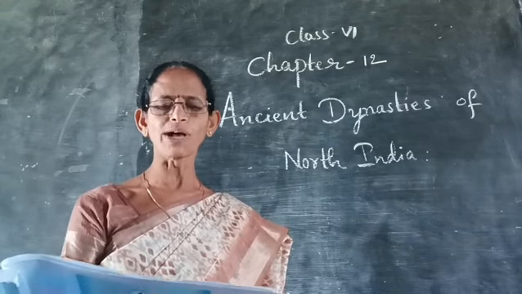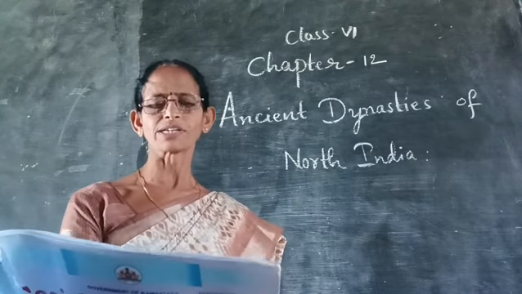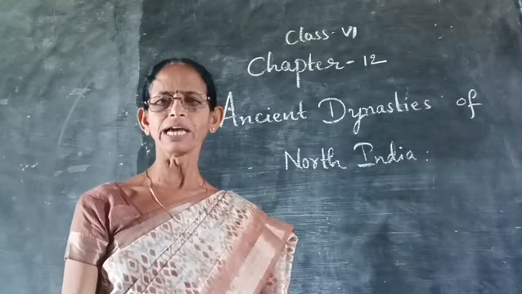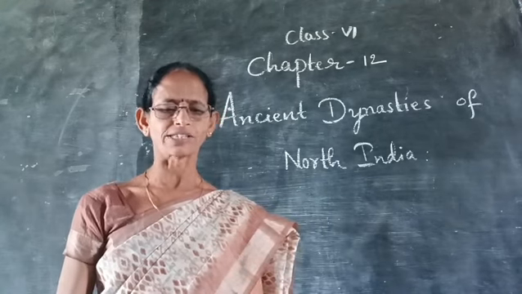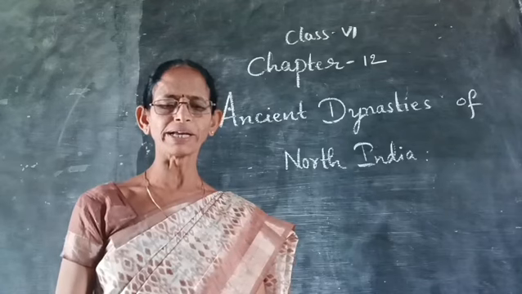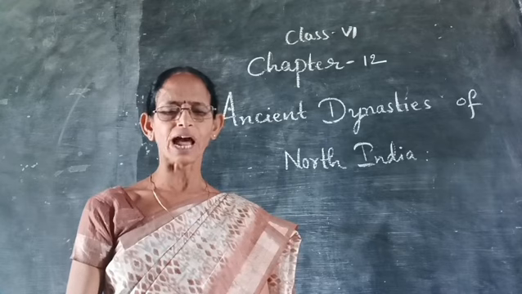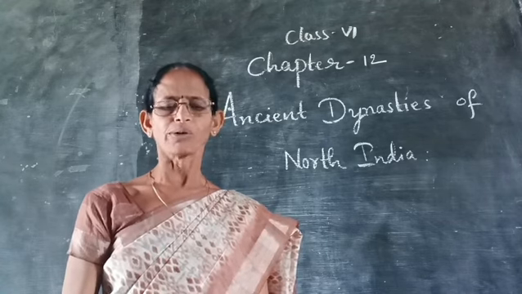Vishnugupta, do you know who was Vishnugupta? Vishnugupta, also known as Kautilya, was the Prime Minister of Chandragupta Maurya. He also wrote a book. The book's name was Arthashastra. After Chandragupta Maurya, who ruled the Mauryan Empire? Bindusara ruled the Mauryan Empire. After Bindusara, his son Ashoka ruled the Mauryan Empire.